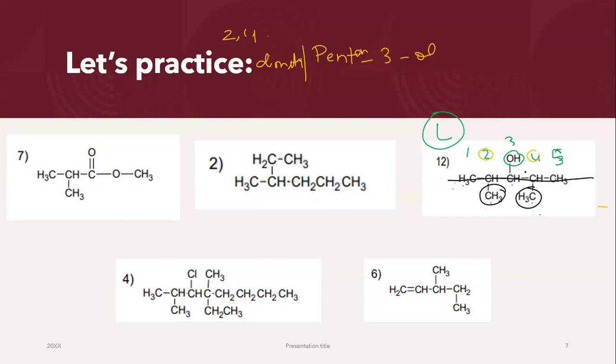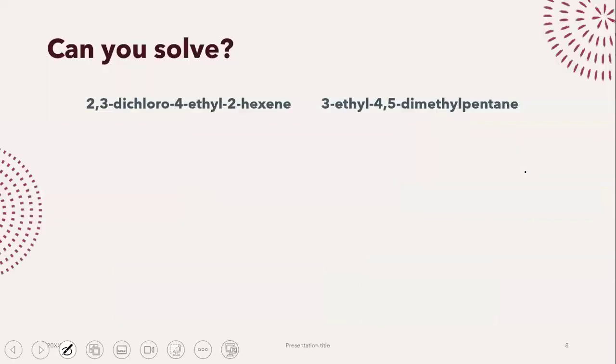At the end of the session, if you guys still feel confused, inshallah, we'll go over some more questions and we will see exactly how to practice this. If you guys want to take a screenshot of these questions and try to solve them yourself, meanwhile, we can discuss the answers toward the end of the session. Okay? All right. So now we know what the basic rules for naming our organic compounds are, right?